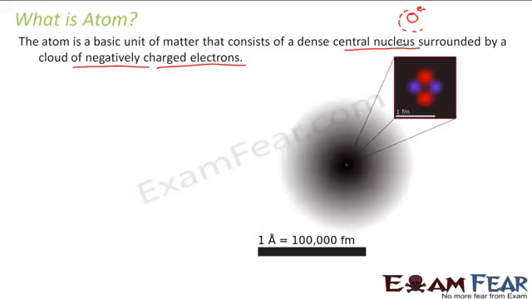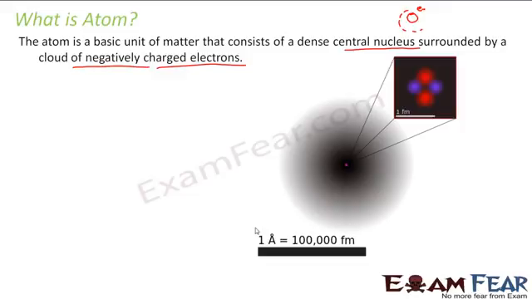When we talk about an atom, you can imagine how small an atom would be, because whenever we talk about an atom, we talk in terms of units like angstrom or Fermi, which I have mentioned here. And what is 1 angstrom? You all know that 1 angstrom is 10 to the power minus 10 meters. So you can imagine how small it is.